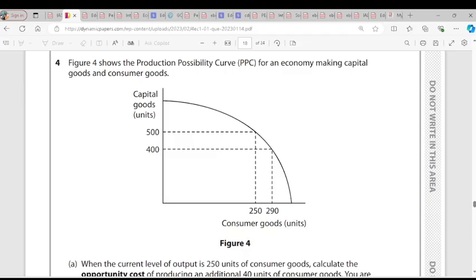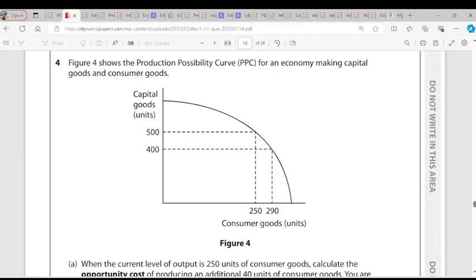Question 4. They said, figure 4 shows the production possibility curve for an economy making capital goods and consumer goods. When we talk about PPC, we talked about it yesterday too. PPC is a graph that shows the combination of two goods, like capital goods and consumer goods, that can be produced if all resources are fully employed in an economy. That is what PPC is. Did you get that point?